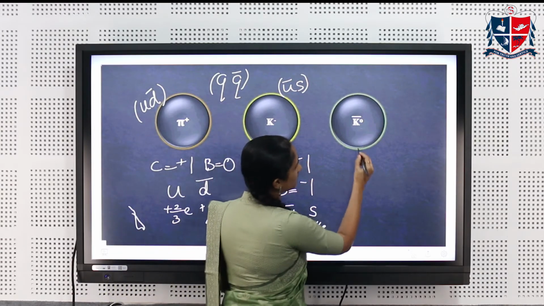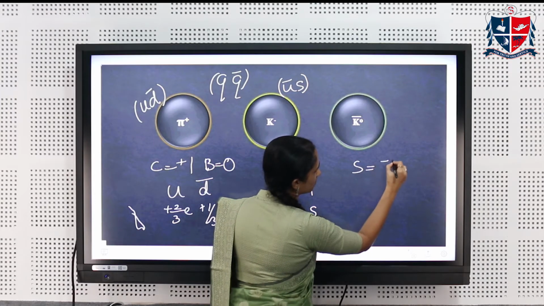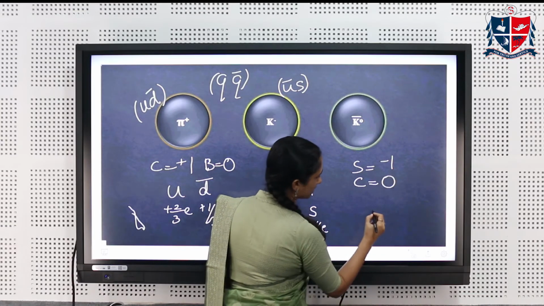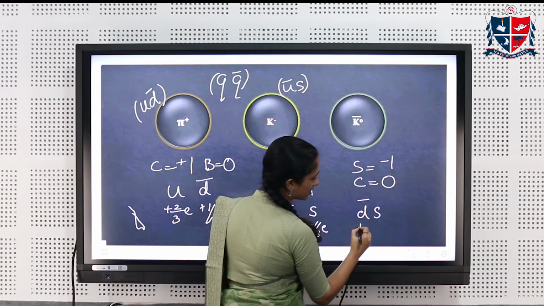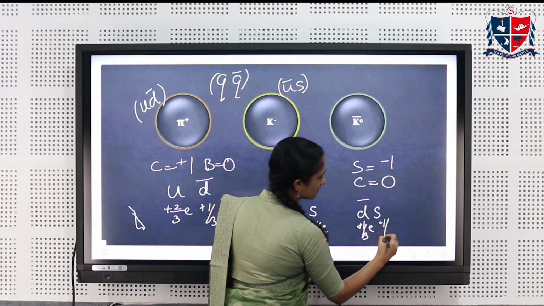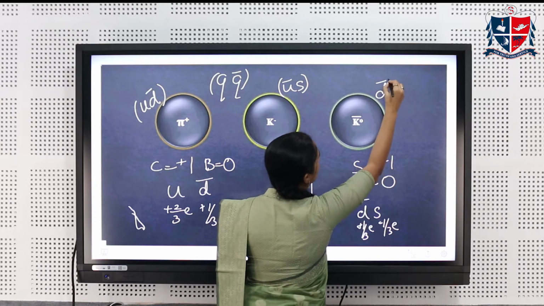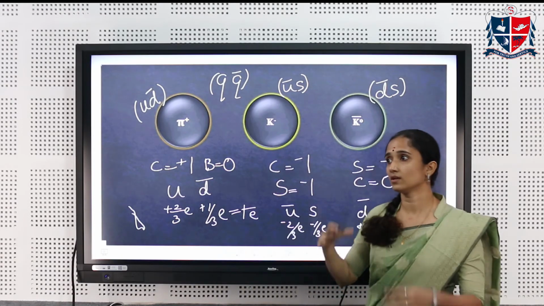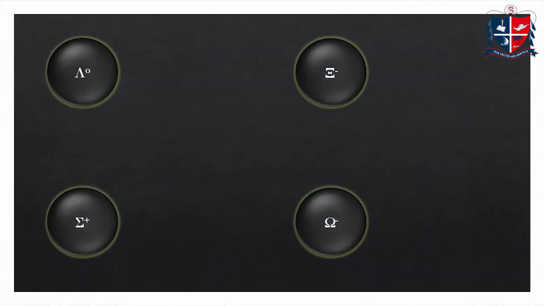Similarly, we can write K0 bar. This is also a strange particle with strangeness quantum number -1 and total charge equal to 0. So you can write it as D bar S. D bar will be having a charge 1 by 3e and S is a charge -1 by 3e. So this will be given by D bar S. So this is how you find the quark model of mesons.